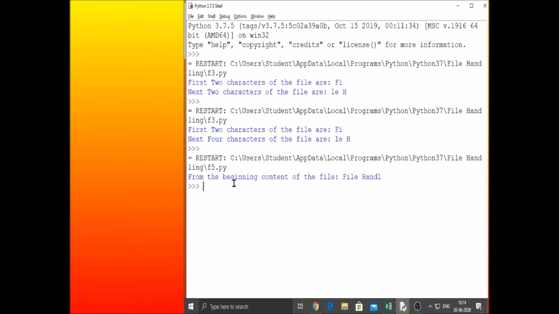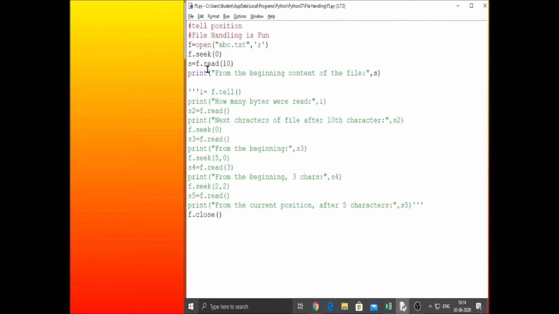F, I, L, E, 5, 6, 7, 8, 9, 10. You can see 10 characters. So the first 10 characters are read from the beginning. Why? Because the cursor is moved to the beginning. This 0 offset parameter of the seek function indicates to move the file pointer to the beginning.